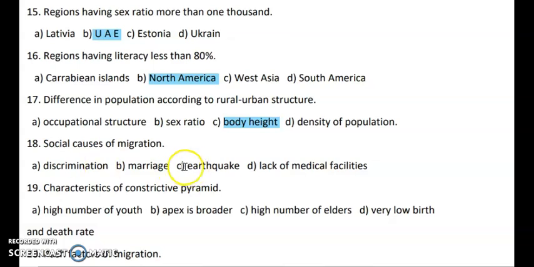But earthquake is not a social cause. Okay, it is just a natural calamity which comes. Okay, it is not considered as one of the social causes of migration. So it's an odd man out.